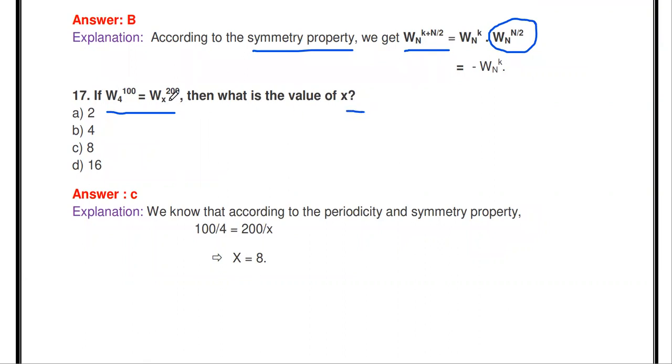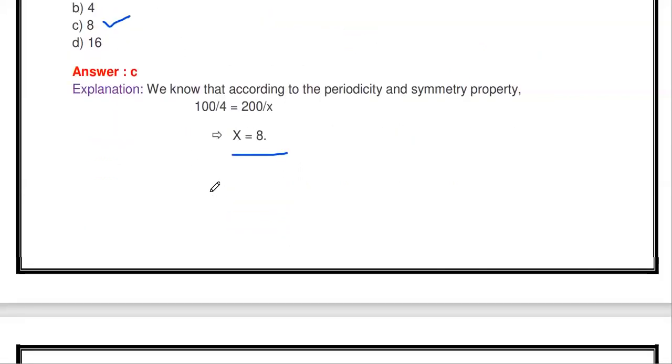Okay, so if these two twiddle factors have different base values and different power values, but the twiddle factor answer is equal, then to calculate x, you just divide the power by the base. 100 by 4 is equal to 200 by x if these two twiddle factor values are equal. So from this, if you rearrange, we will get the x value as 8. So W4 power 100 is equal to W8 power 200. That is the meaning.